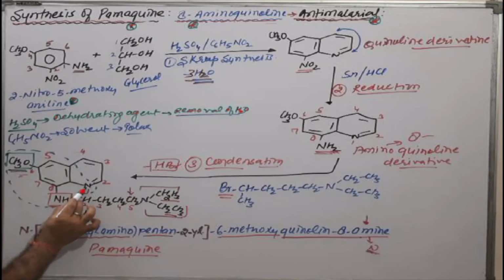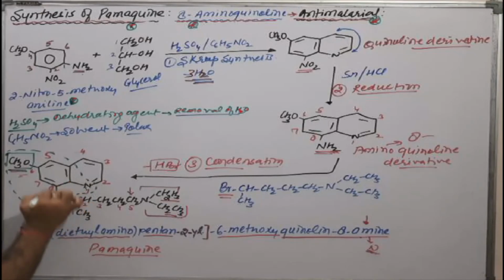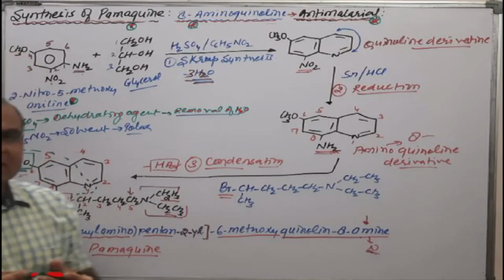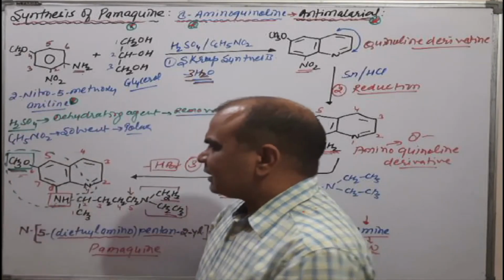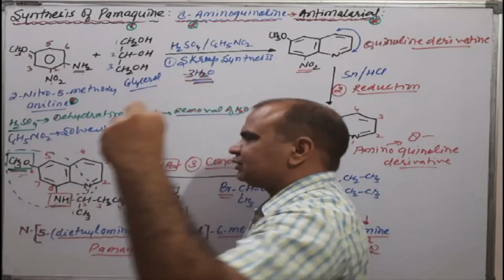What is this starting material? This is from the amino group, this from the nitro group, and this is the methoxy group taken in the starting material.